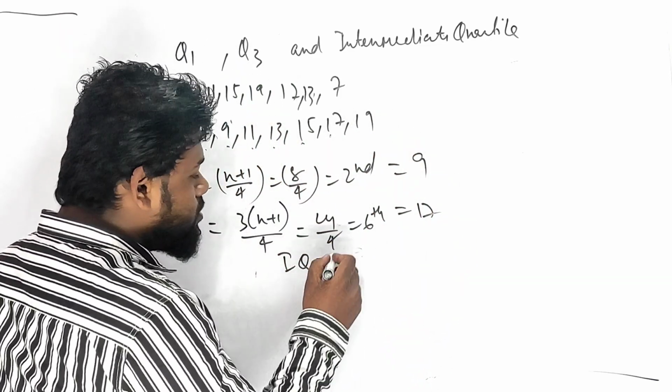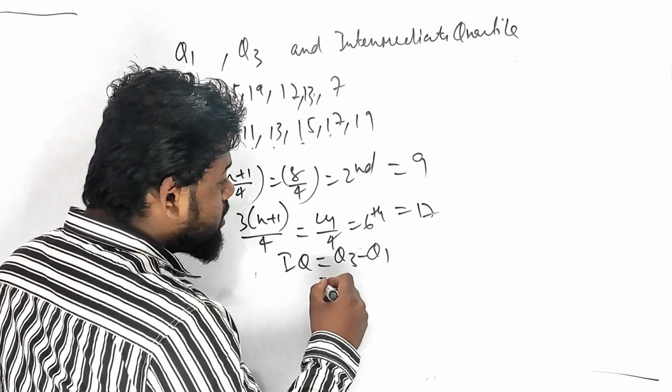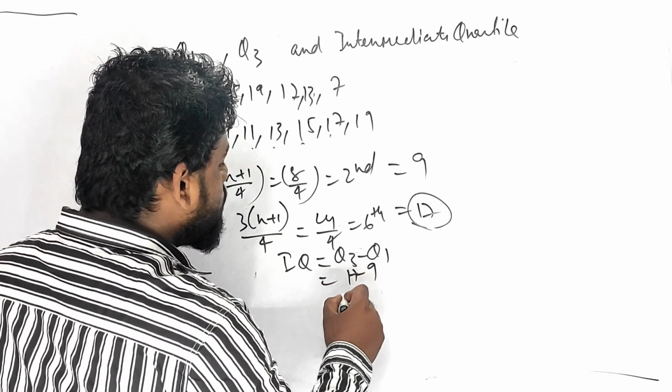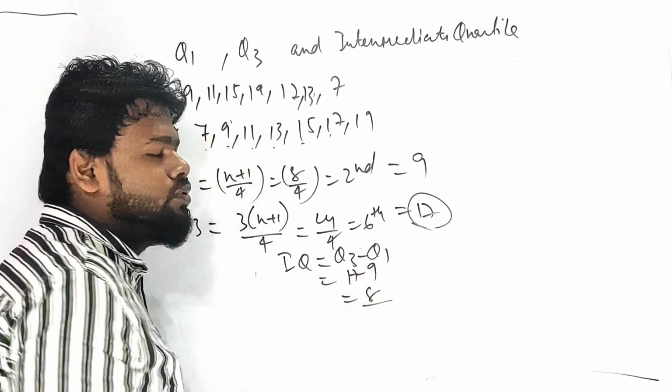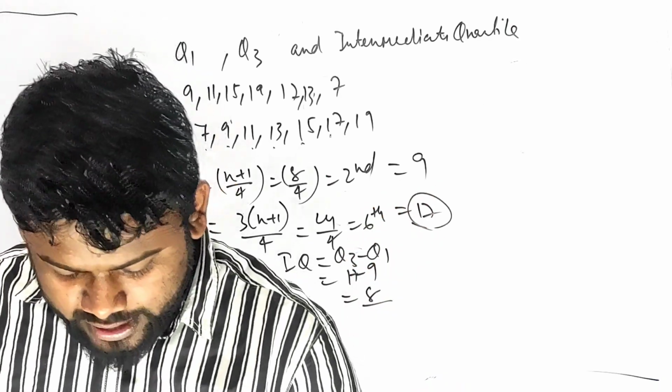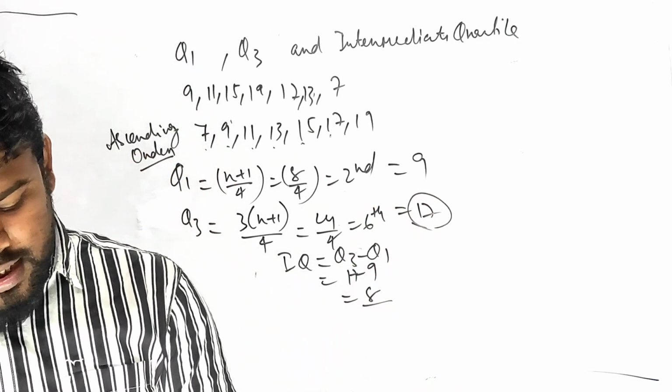Intermediate quartile is IQ equals Q3 minus Q1. Which one is the Q3? Q3 is always bigger than Q1. Remember this. 17 minus 9 is 8. IQ equals 8. Intermediate quartile is all about 8. Is it clear everyone?